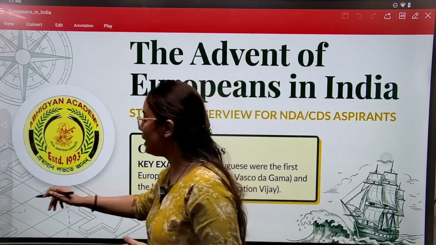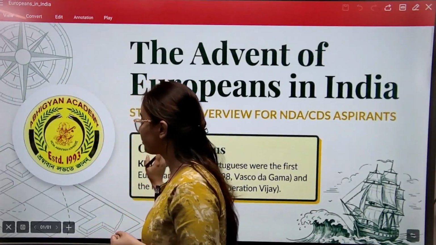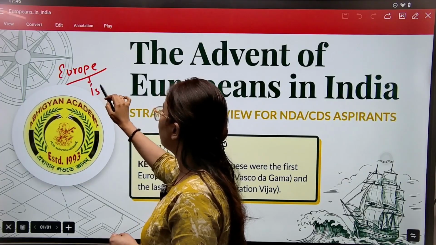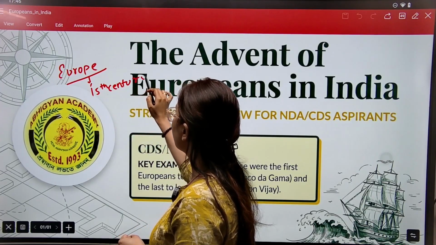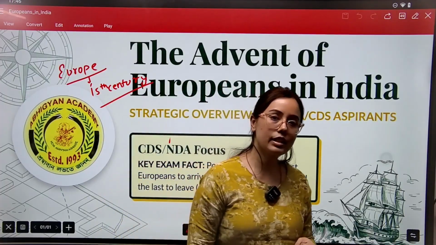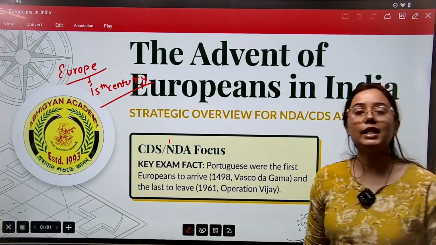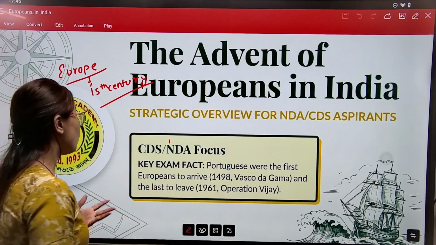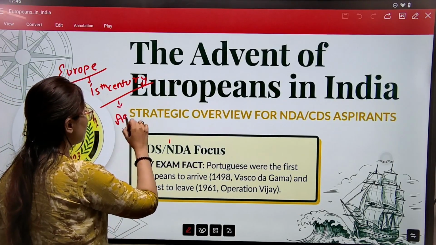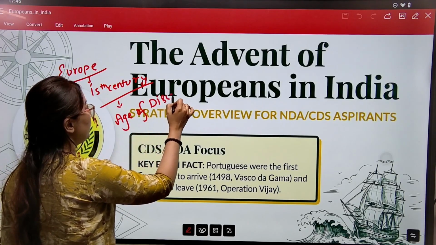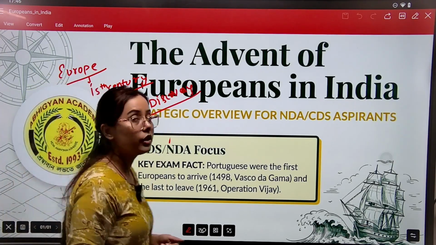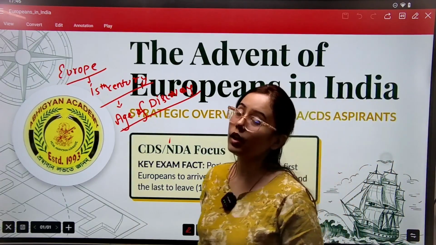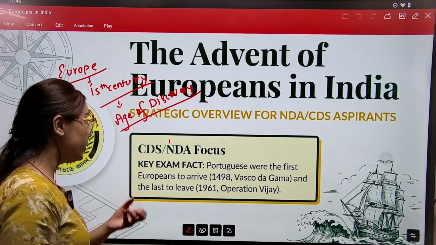Now, if we see the background of Europe at that point of time, in the 15th century, then we will understand that Europe was witnessing some specific developments in the 15th century, and this is why this time period is also called the age of discovery in Europe. Now, what were the important developments or discoveries that were going on in the region of Europe?